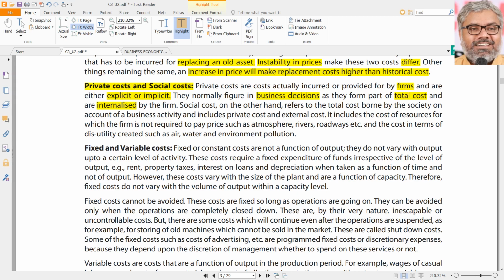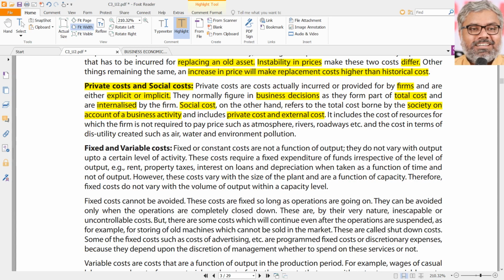Now, are they also internalizing the social cost here? No. Social cost is different. Social cost is the total cost borne by the society on account of a business activity. So this includes private cost anyway, plus external cost also. External cost means what we cannot see and quantify a lot of times, but still there will be external cost.